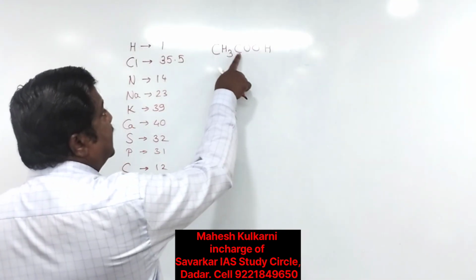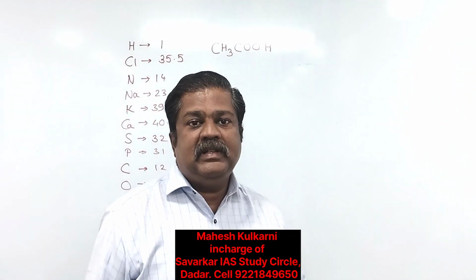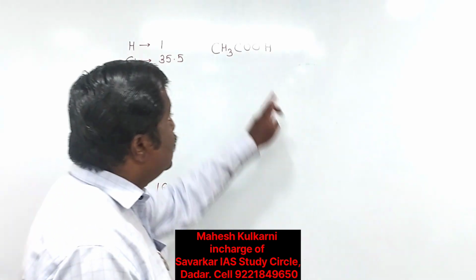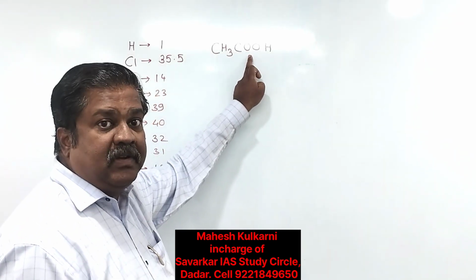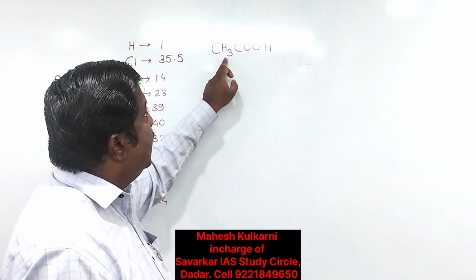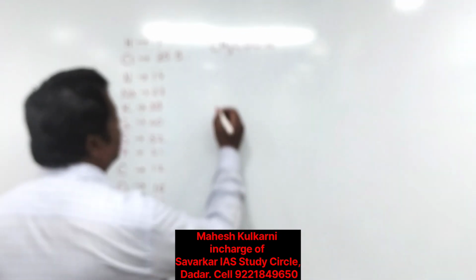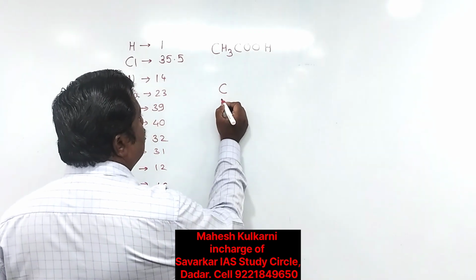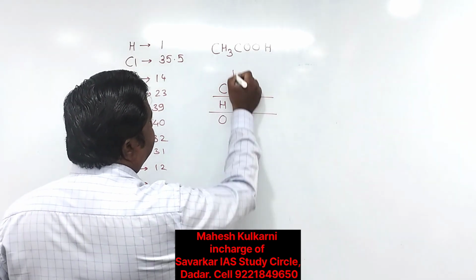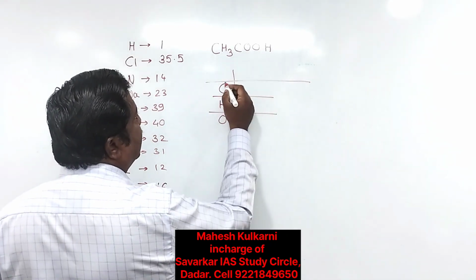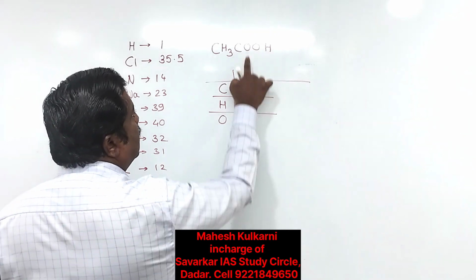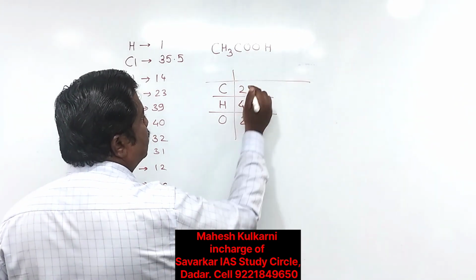Now keep in mind, this is carbon, this is carbon. So in your exercise you have to write carbon only once, but number of atoms 2. Same way, 2 oxygens are written separately. So don't write just O, write O and number of atoms 2. Let me clarify. One more molecule we will discuss and then proceed. Number of atoms: carbon, hydrogen and oxygen. Carbon 1 and 1, so write down 2. Hydrogen 3 and 1, 4. And oxygen 2. Write it this way.